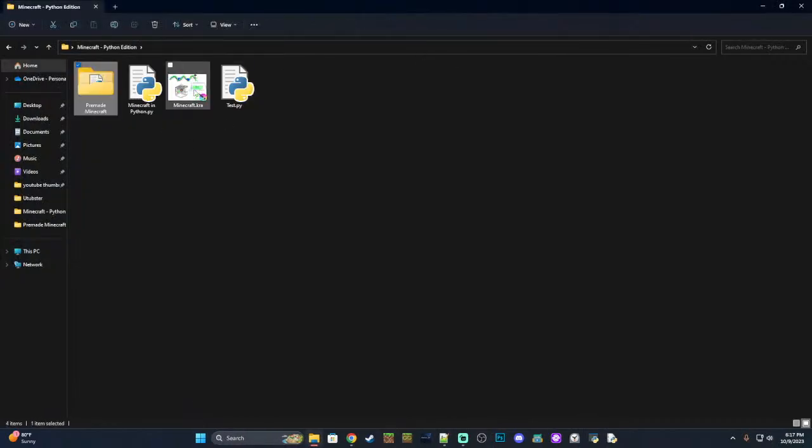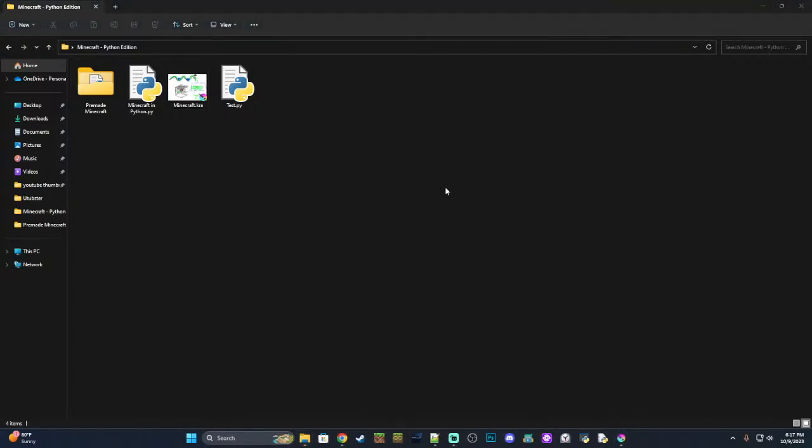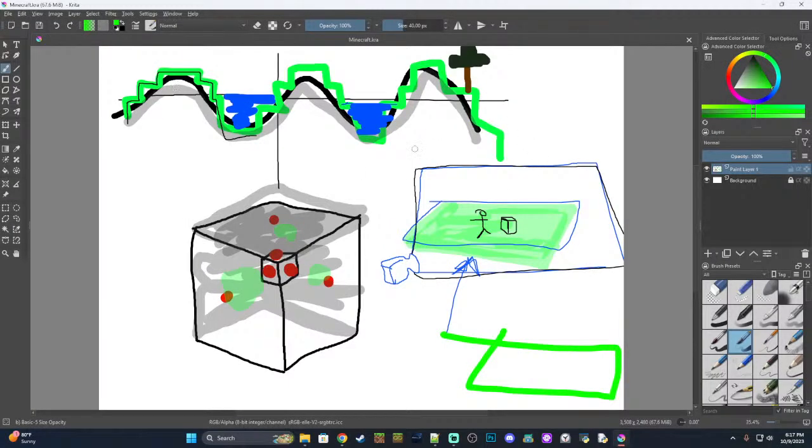But in our version, I'm gonna go ahead and show y'all what our plan is so far, which I've already shown y'all on a previous live stream. I was gonna show y'all one more time, and also I need to make this into a PNG because it's really annoying to open up every time. Essentially, our plan for Minecraft Python Edition, we're gonna have a sine or cosine graph and use that for terrain generation. That was our original plan.